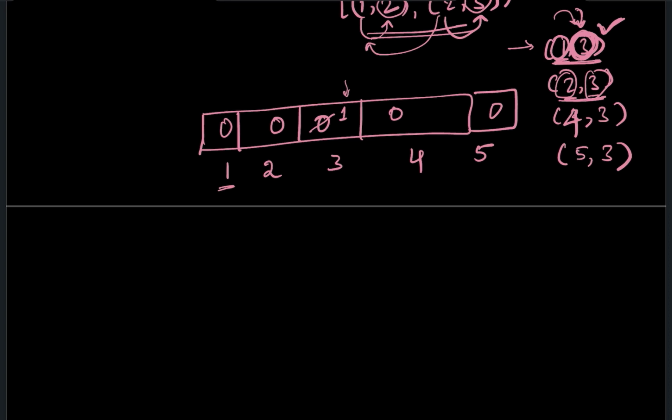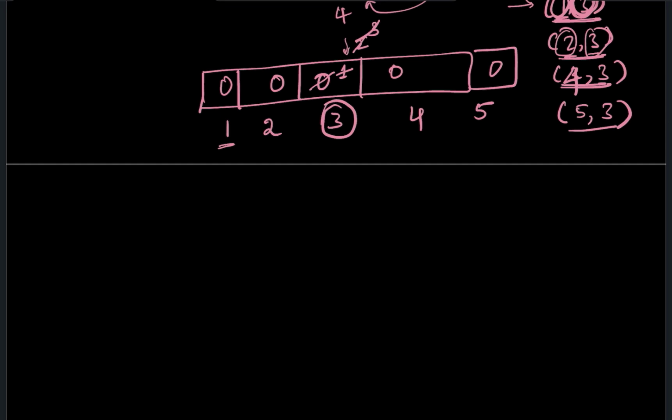Someone else is also trusting 3, so my count will increment to 2. Now 4 comma 3. Again someone else is trusting this particular town judge, so the count will increment to 3. 5 comma 3, again somebody trusted, so the count will be incremented to 4. So if you carefully see,